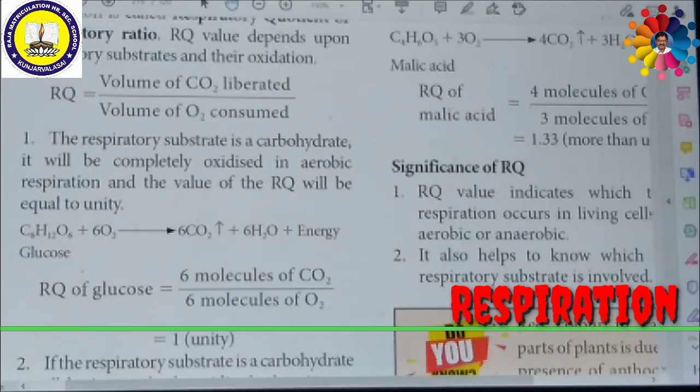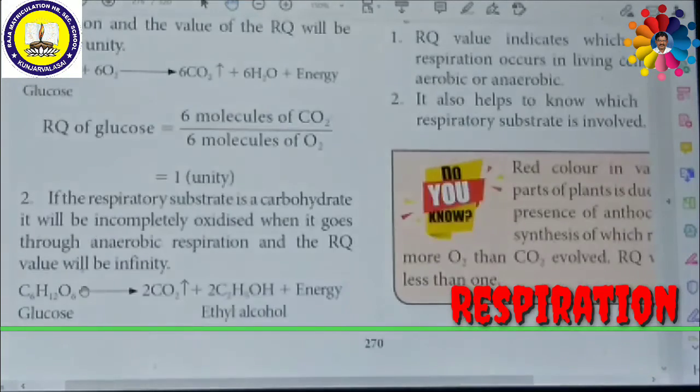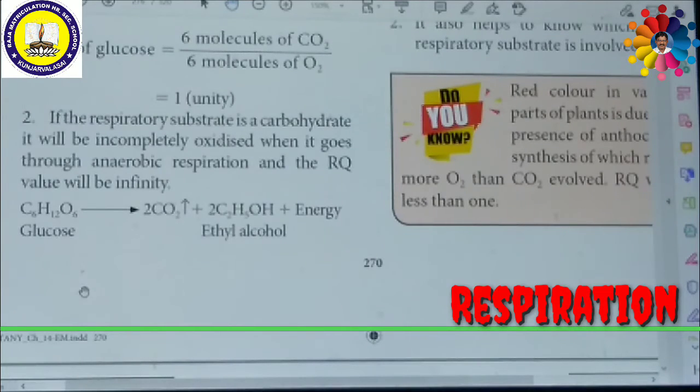Similarly, if the respiratory substrate passes through anaerobic respiration, the respiration takes place without oxygen. That means oxidation does not take place, but the substrate is broken down to produce carbon dioxide and ethyl alcohol. So look at the equation: C6H12O6 gives rise to 2CO2 plus 2C2H5OH plus energy.